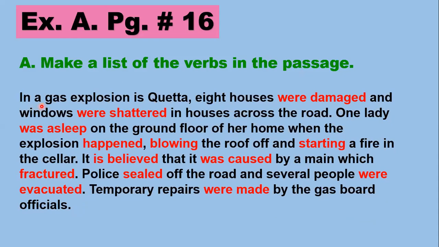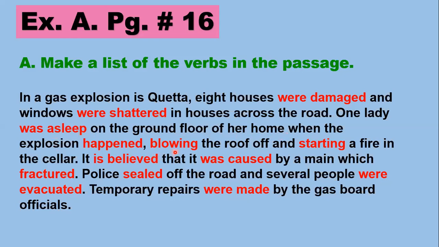Now I'm reading it out. Read with me. In a gas explosion in Quetta, 8 houses were damaged. Now this were damaged is my main verb with an auxiliary verb. Okay, so were damaged and windows were shattered. Okay, now these are all the actions that are happening. So they all are verbs. Were shattered in houses across the road. One lady was asleep. Was is my auxiliary and asleep is my main verb. On the ground floor of her home when the explosion happened.